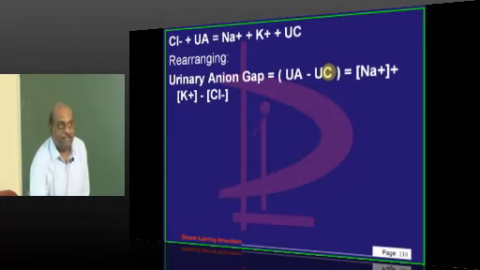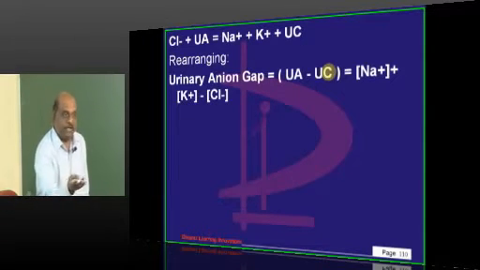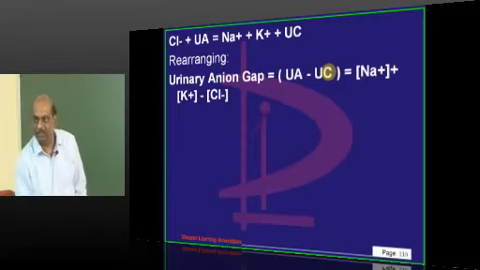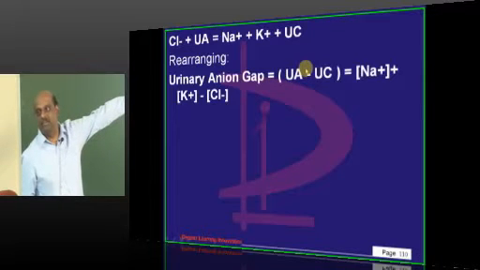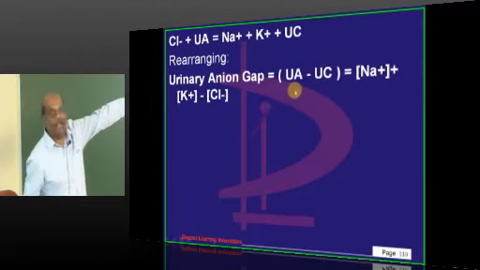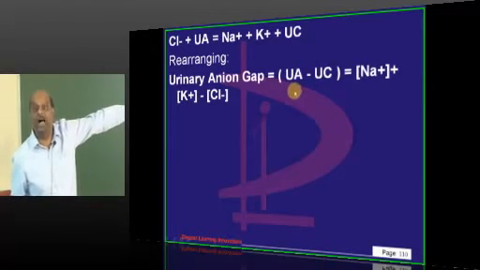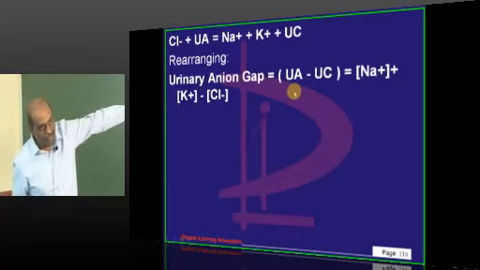But if the kidney is affected, whether it be due to renal tubular acidosis or due to acetazolamide, what will happen? Ammonium levels don't increase. So the urinary anion gap remains unaffected, right?